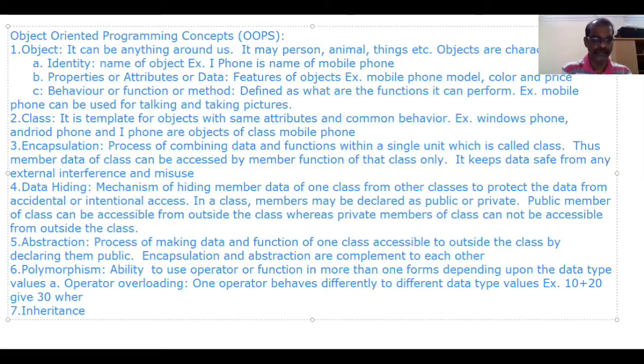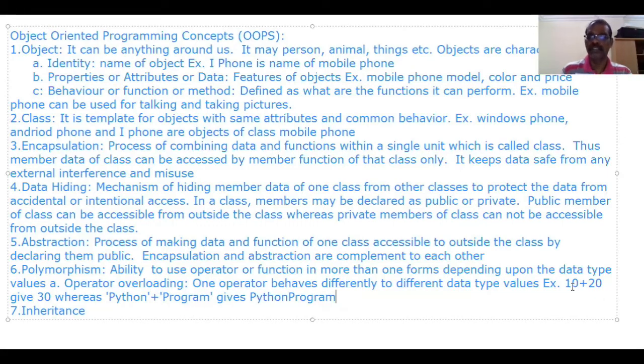Whereas "Python" plus "program" gives "Python program". See, what is the difference between here and here? Here we are using the same operator, plus.